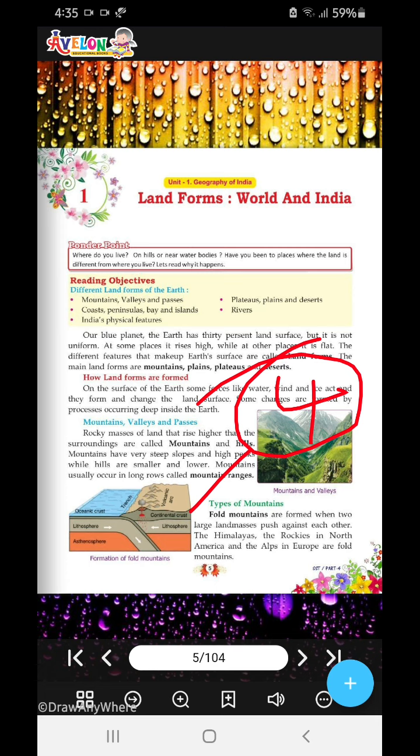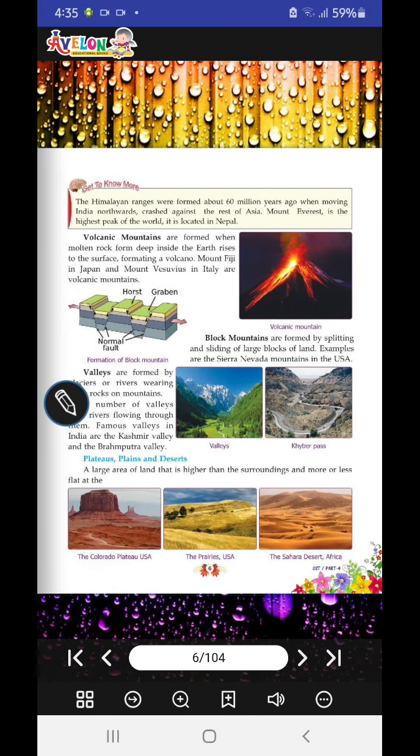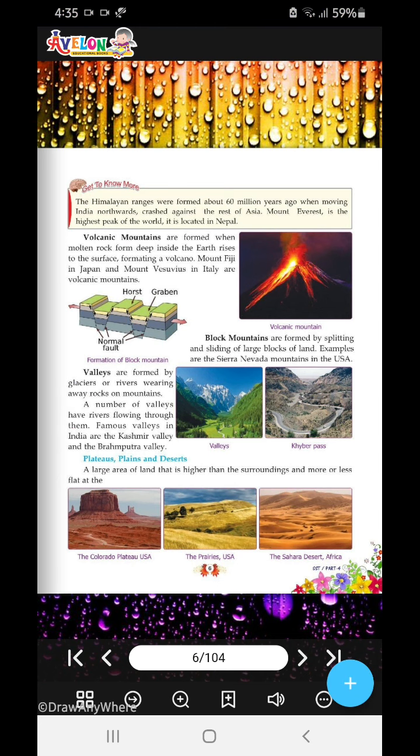Fold mountains are formed when two large land masses push against each other. The Himalayas, the Rockies in North America, and the Alps in Europe are fold mountains. Volcanic mountains are formed when molten rock from deep inside the earth rises to the surface, forming a volcano. Mount Fuji in Japan and Mount Vesuvius in Italy are volcanic mountains. Block mountains are formed by splitting and sliding of large blocks of land. An example is the Sierra Nevada mountains in the USA.